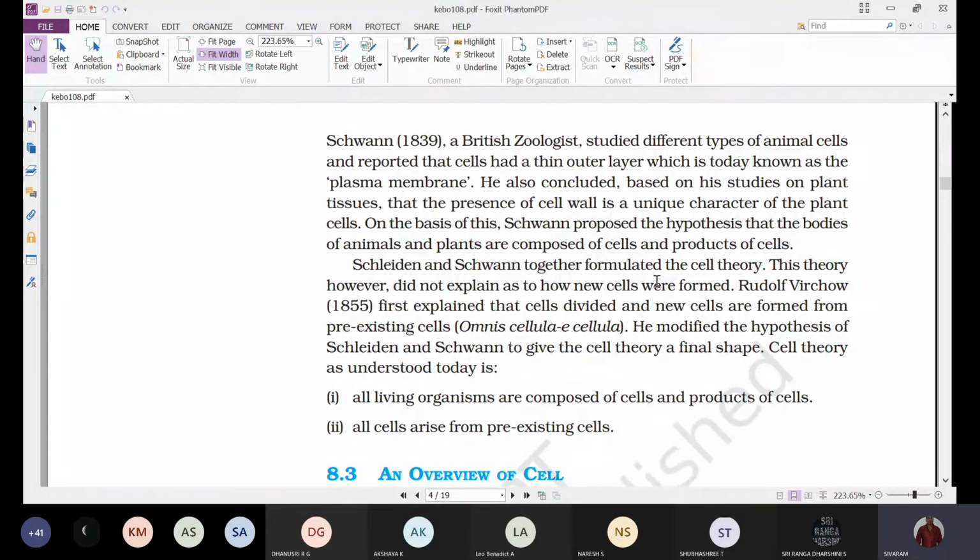This theory, however, did not explain everything. They explained the concept of cells: plant cells have a cell wall, animal cells do not, and plants and animals are made up of cells and their products. That concept was given, but they did not explain how new cells were formed.